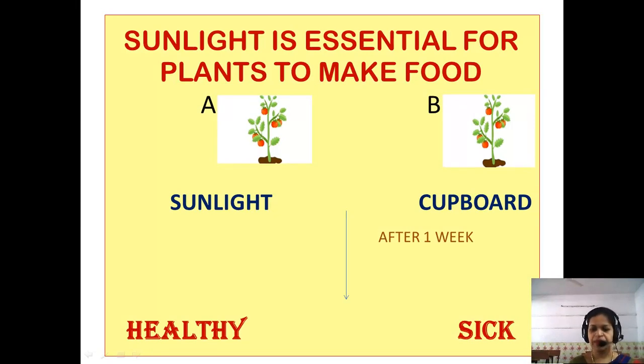Okay children, so what we have studied today: we have studied that plants are called producers because they produce their own food. Then we have studied about the parts of a leaf, and we have studied about the preparation of food in the leaves.